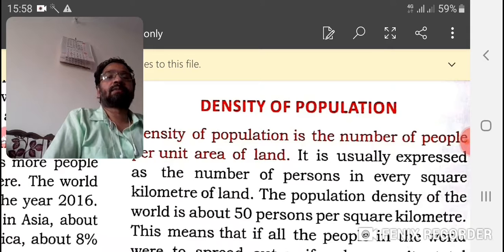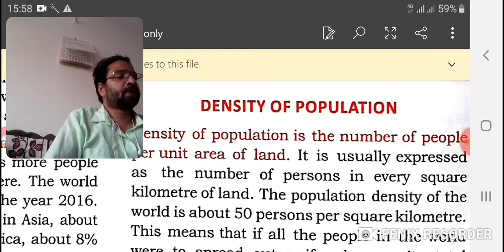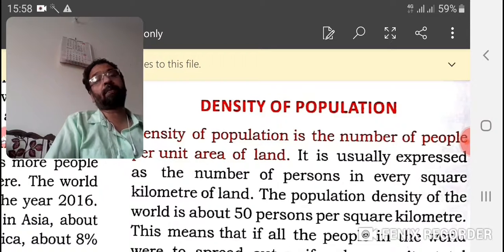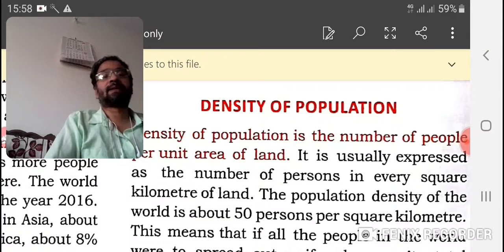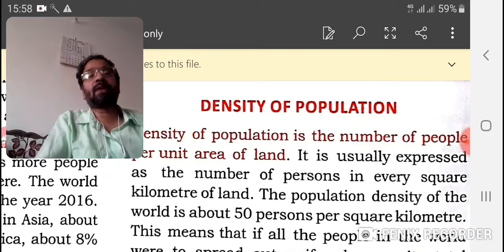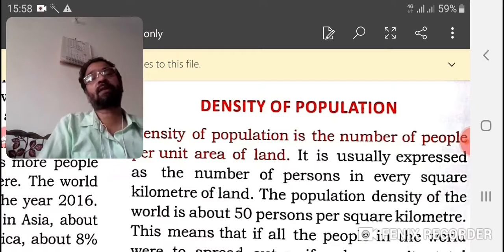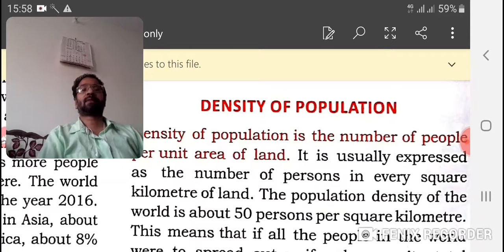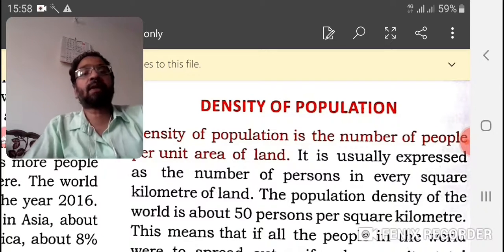Density of population means the number of people per unit area of the land. That is known as the density of population. It is usually expressed as the number of persons in every square kilometer of the land. How can we find that out? It is expressed as the number of persons or people in every square kilometer of that particular country or land.